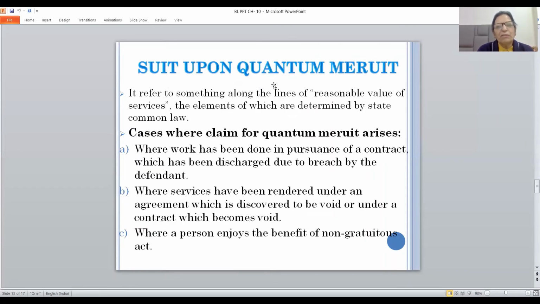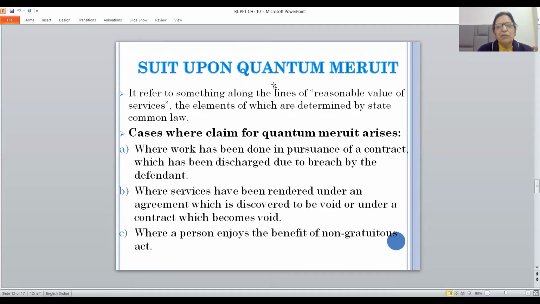Suit upon quantum merit. This is the third remedy which is available to the injured party in case of breach. What does it mean? It means proportionate payment, as much as earned or as much as merited. Many times what may happen? Say the party has not performed his part of the obligation totally.